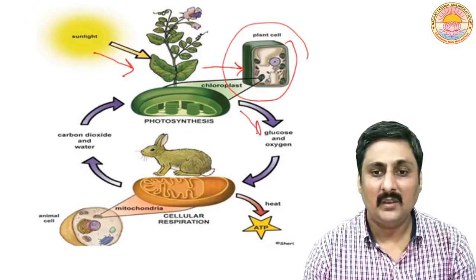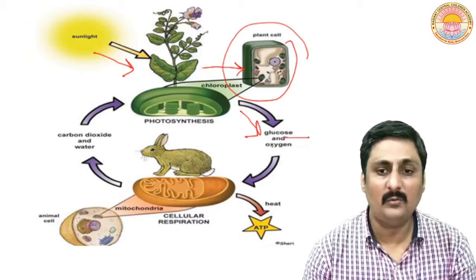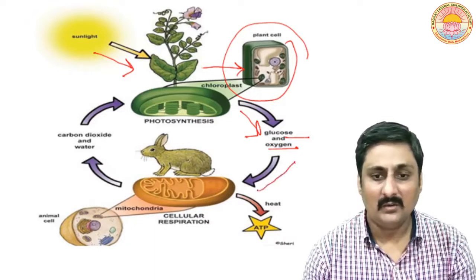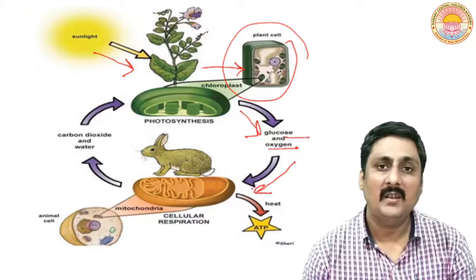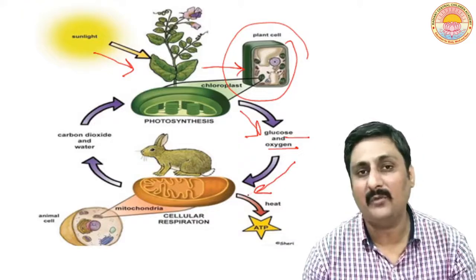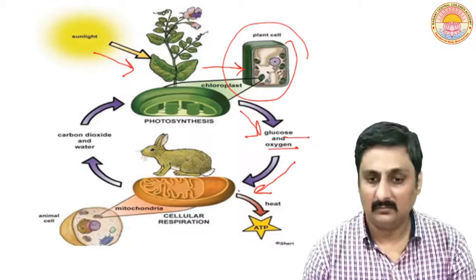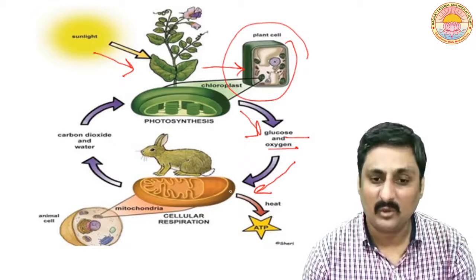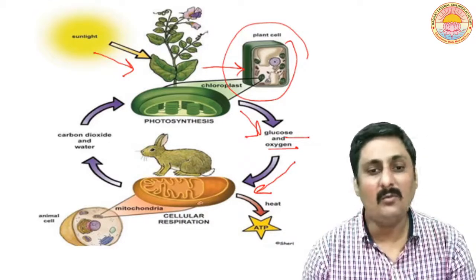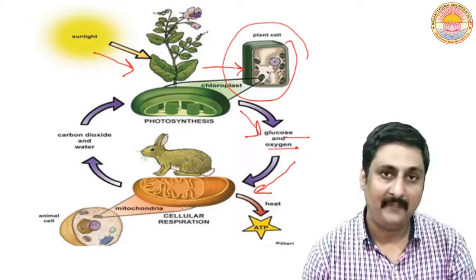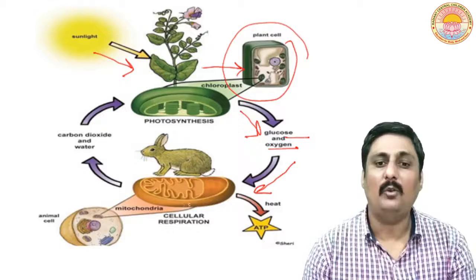Now in the process of photosynthesis, glucose and oxygen are formed. Now this glucose and oxygen are oxidized in the process called respiration, which requires oxygen. Cellular respiration takes place inside the cell in the mitochondria.